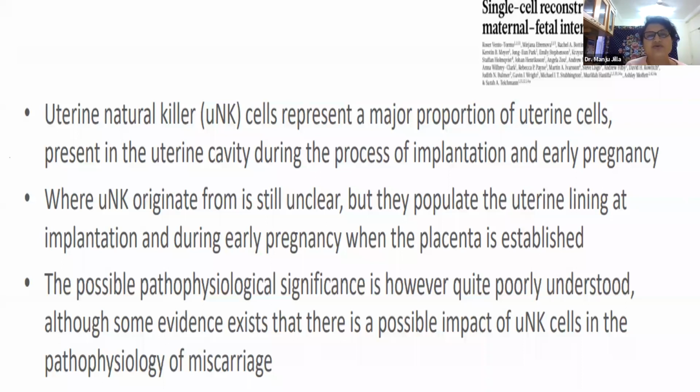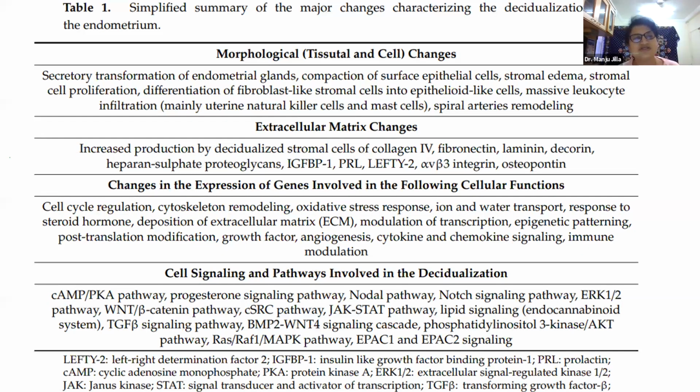Here I told you we will discuss in detail what decidualization is. What are the cell changes which occur during decidualization? After a well estrogenized endometrium, because of 8 to 10 days of estrogen stimulation, when the progesterone effect comes on these cells, by 7 to 8 days these cells get decidualized. So what happens?